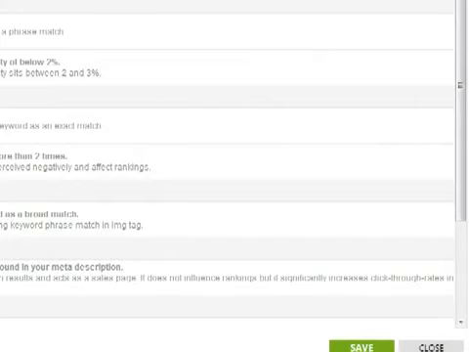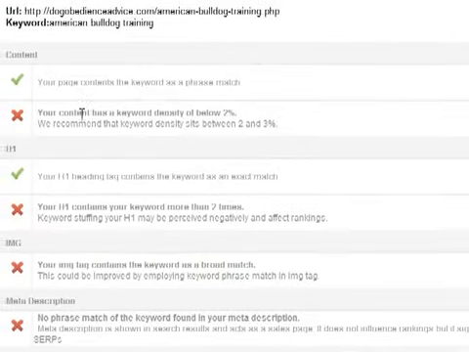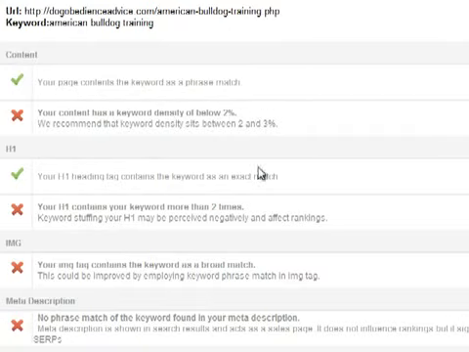we can see now that it says okay, my keyword density, it's saying it's a bit low, being below 2%. I actually personally think even slightly under 2% is not a big problem, but it's given me a warning there.